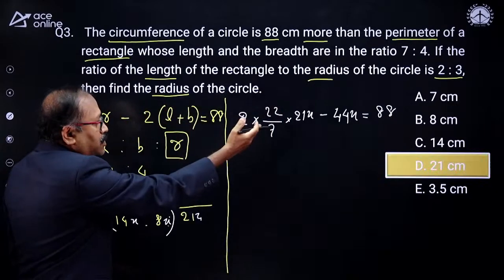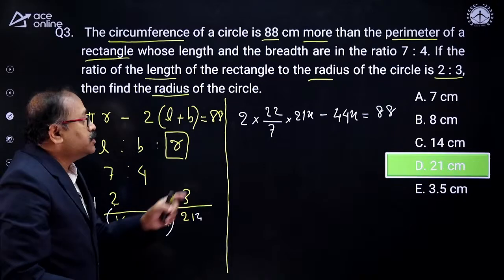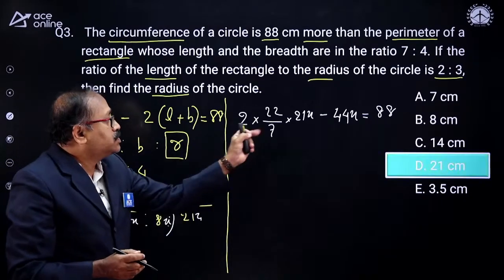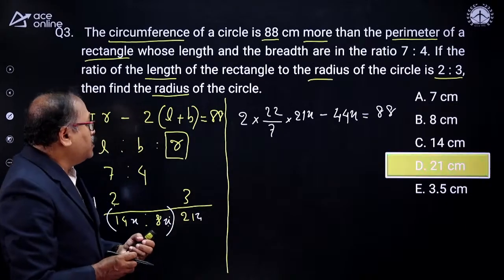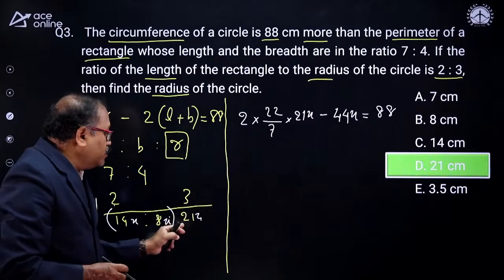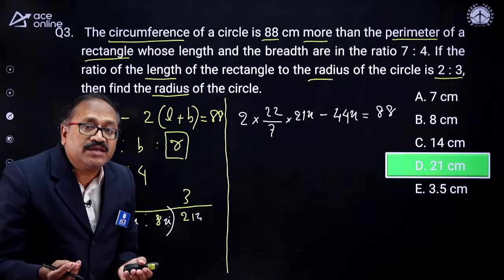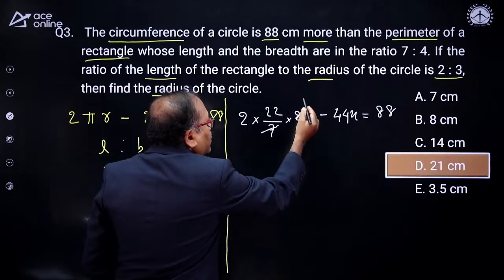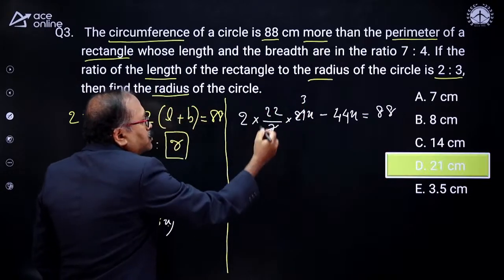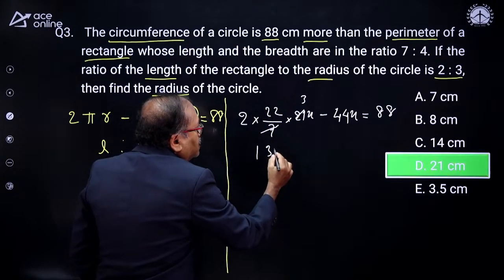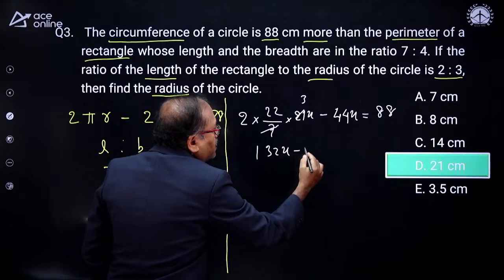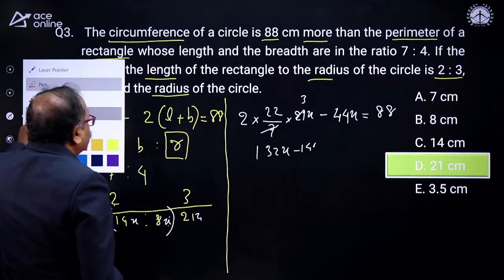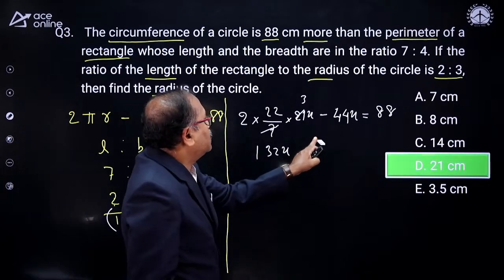So this should be your first writing in the exam. Now by solving this, you will be finding the x value, and once you get the x value, you will get 21x, the radius. Okay, let's solve this. Now when I cancel this over here, I notice that this is 3 times 3 into 6, that is 132x minus 44x.